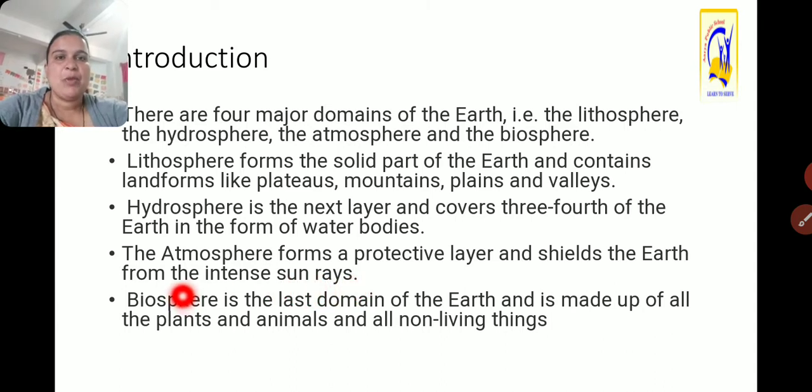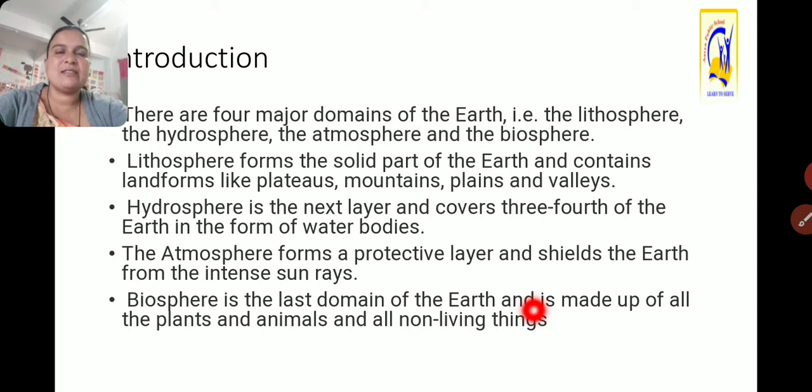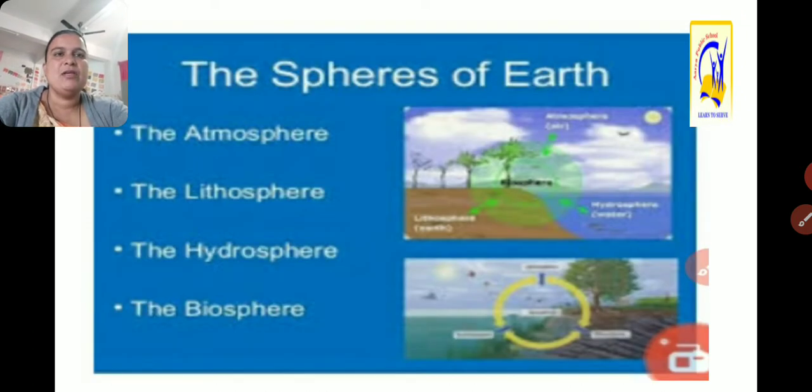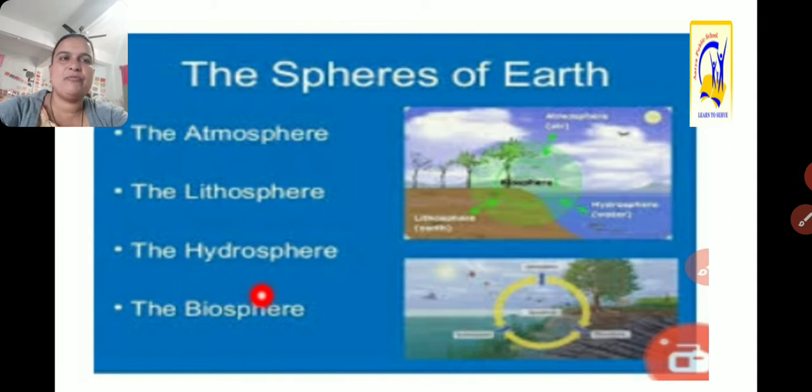Then biosphere. Bio means life and sphere means layer. So the layer of living life, that is the biosphere. The biosphere is the last domain of the earth and is made up of all the plants and animals and non-living things. In this biosphere, plants and animals, it consists of all living life. Here are the spheres of the earth: the atmosphere, the lithosphere, the hydrosphere and the biosphere.